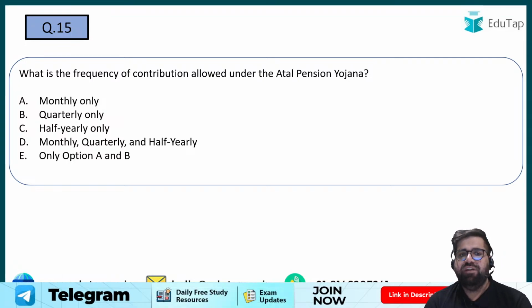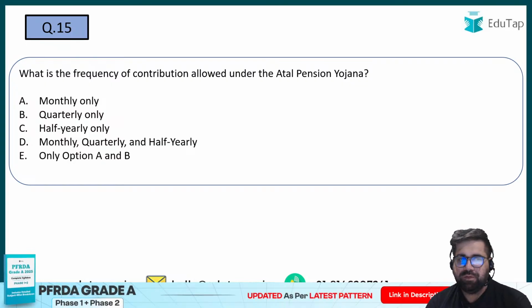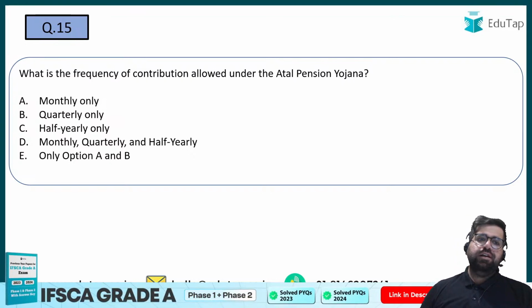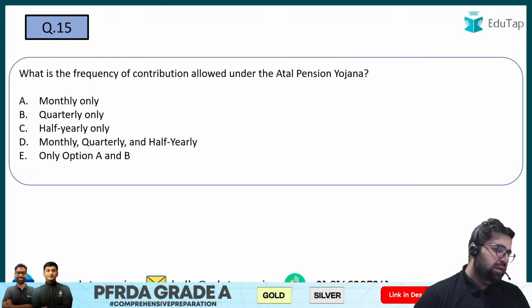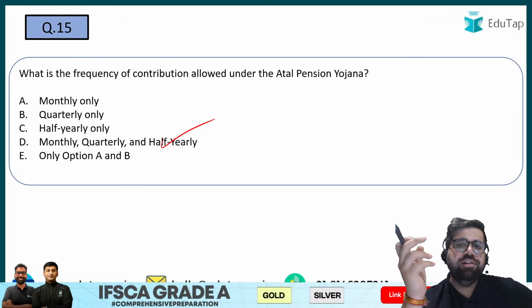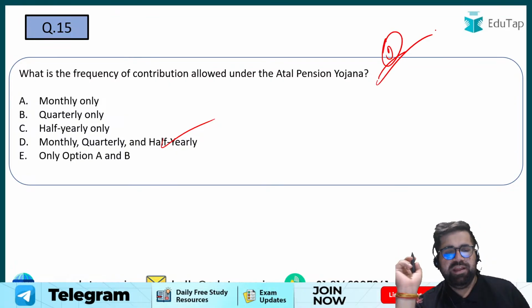Question number 15, my friends. What is the frequency of contribution allowed under Atal Pension Yojana? Yes, the correct answer will be option number D. Either you can go for monthly, quarterly, or half yearly. All the multiple options are available. Therefore, the answer will be option number D over here.